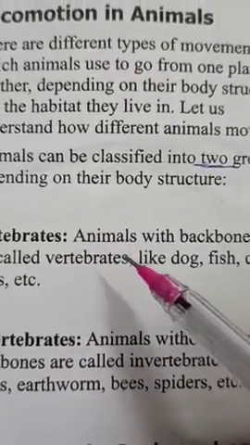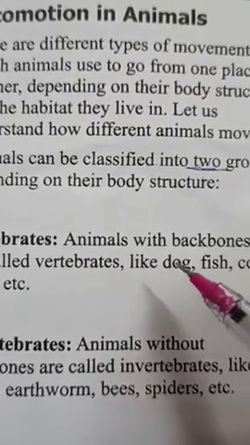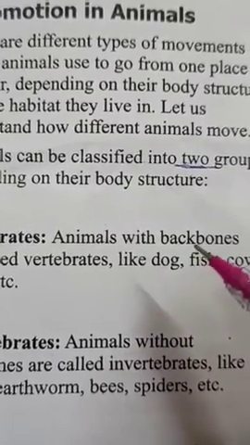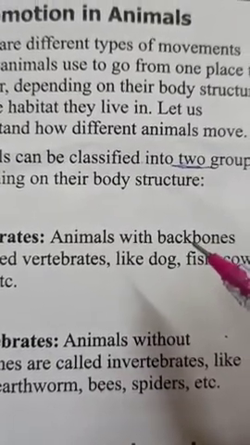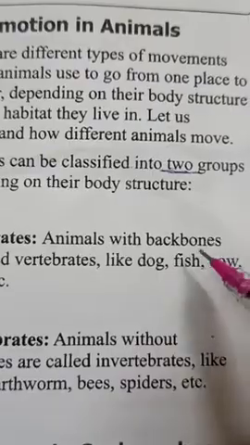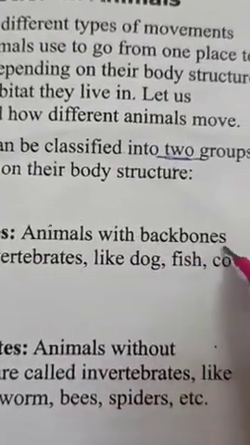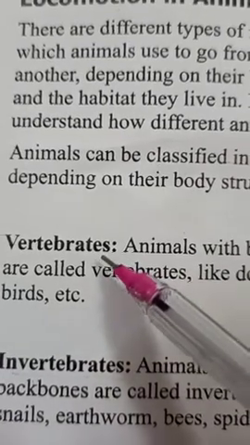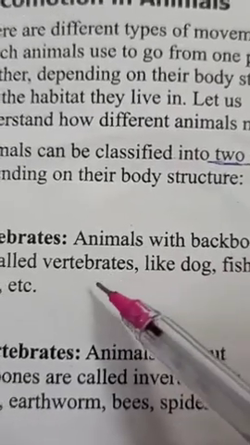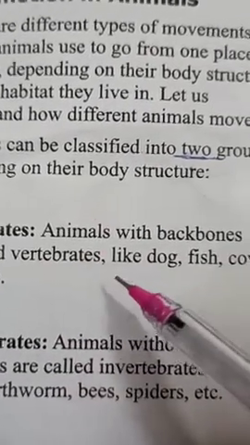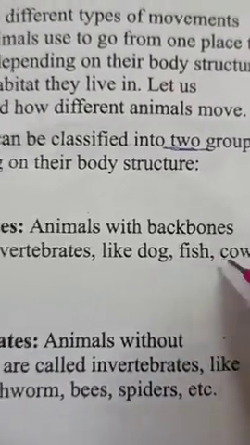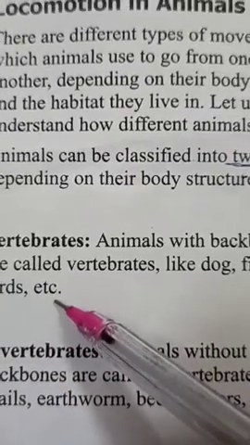Human beings also have a backbone. At your back, if you touch, that hard structure present in the middle of our back is called the backbone. So this is the main characteristic feature of vertebrates. Those animals are called vertebrates which have a backbone in their body. So which animals have a backbone? Let's see examples like dog, fish, cow, birds, etc.